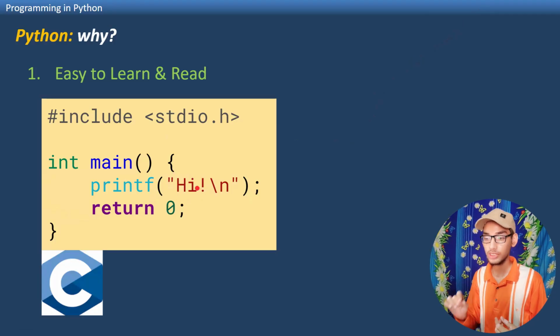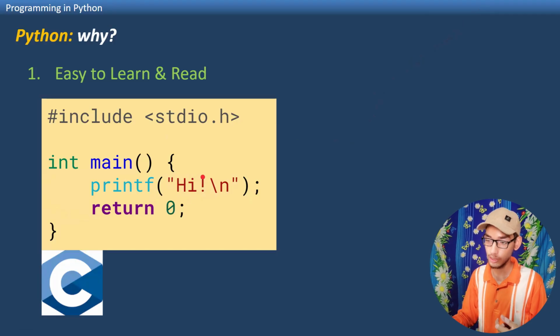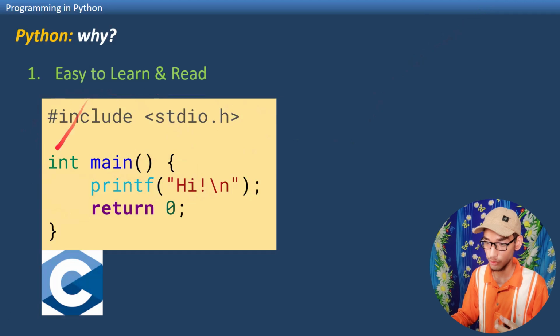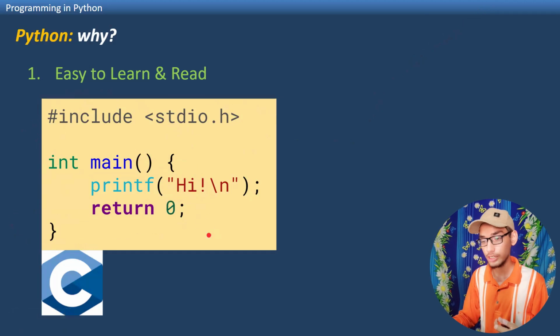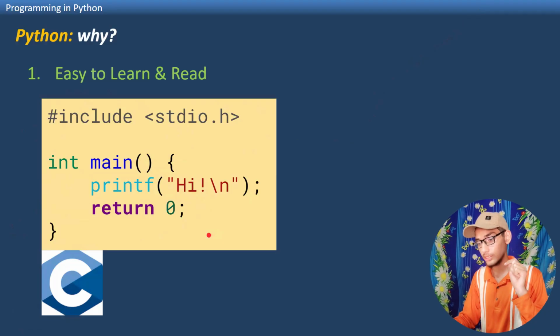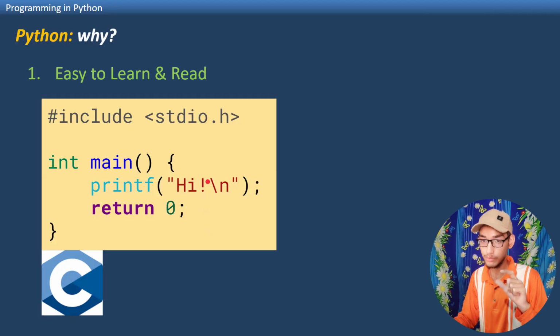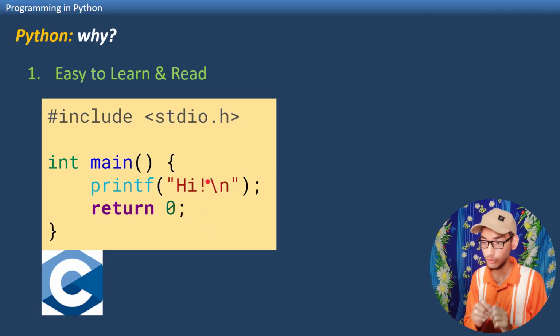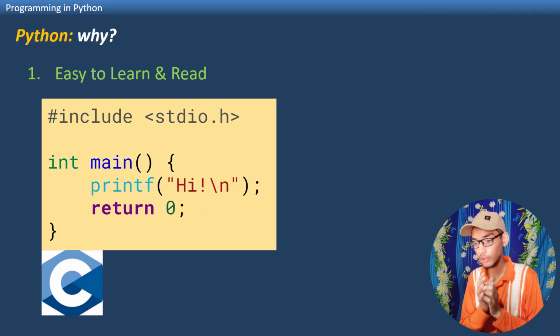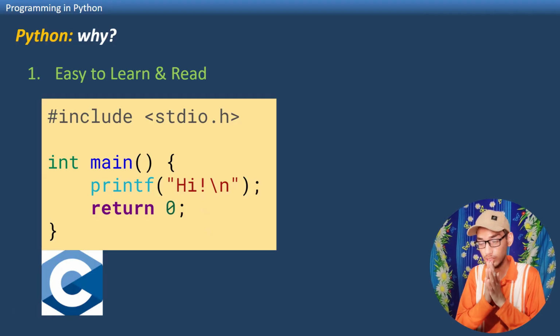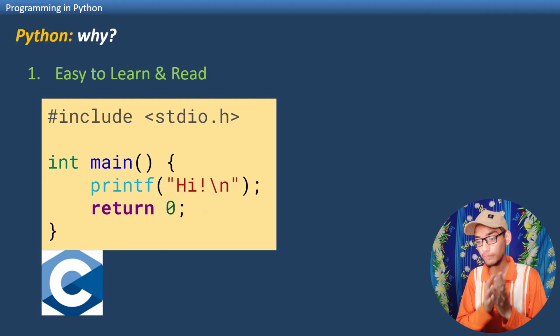If we have to display hi in the output along with the exclamation mark, we have to write this much code, and there is a lot of boilerplate. If we have to do this amount of work just to display hi, imagine how much code we need and how difficult the concepts are for complex work.